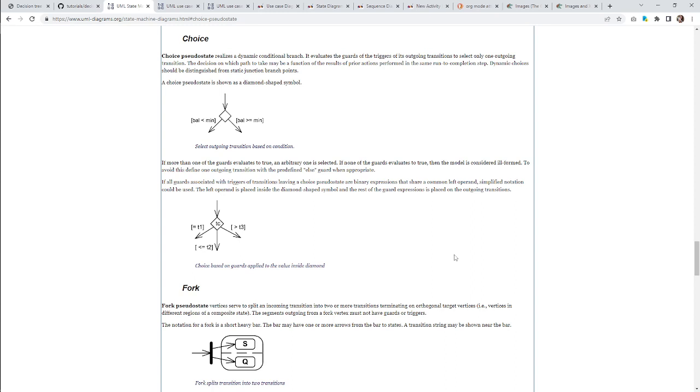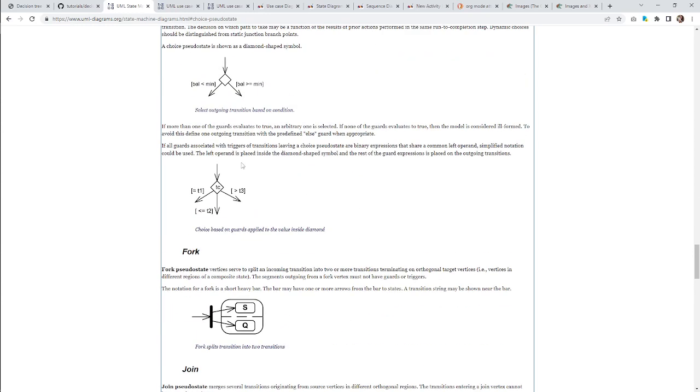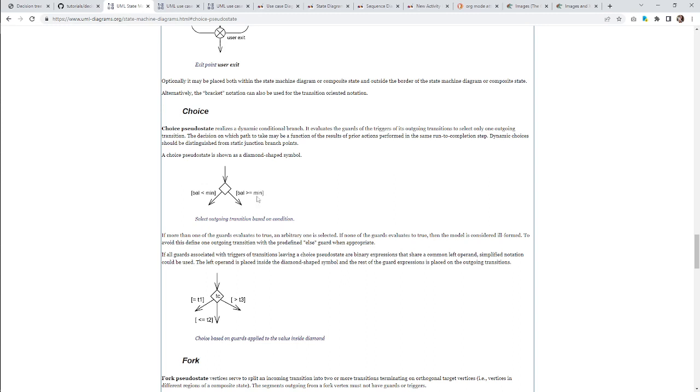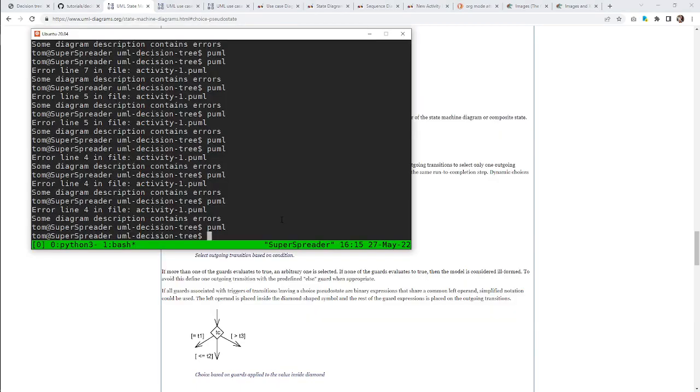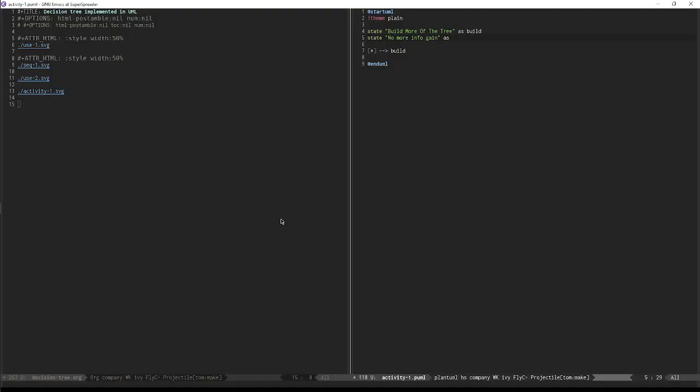Choice, okay. Yeah, they like to take the choice and name the outgoing transition based on the condition. So I don't think if I label my thing choice, it's actually going to show me the whole name, but let's just see that and we'll change it if we have to.